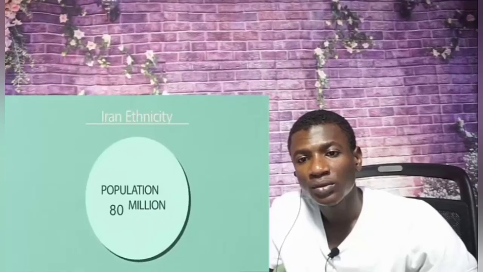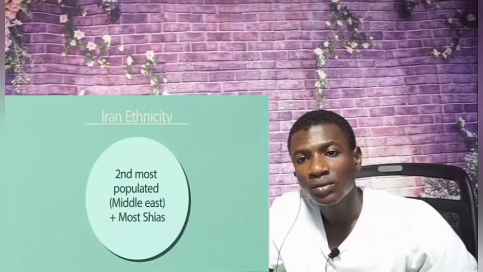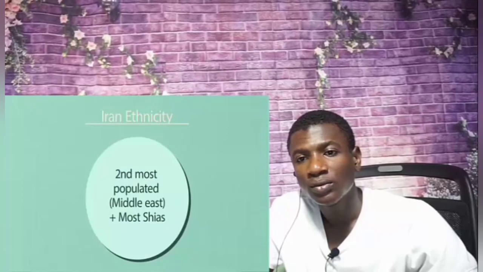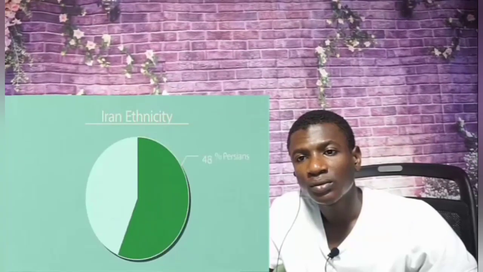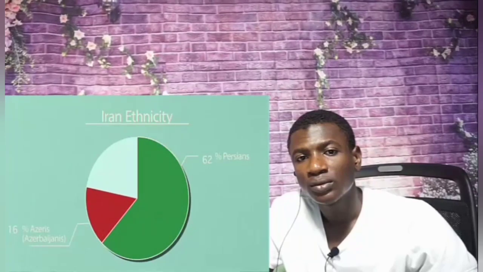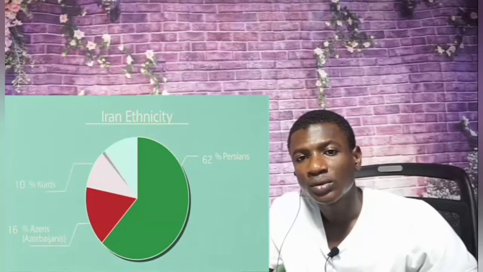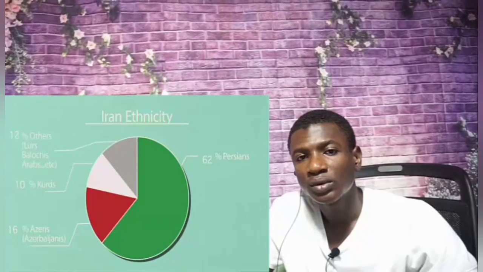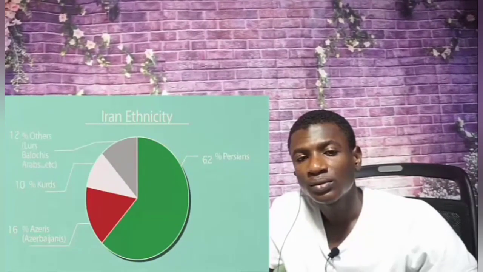Now, Iran is interesting because it's caught in this strange new transition period in which everything in the new generation of millennials has a tincture of subtle defiance. First of all, Iran has about 80 million people and is the second most populated country in the Middle East after Egypt and has the highest number of Shias in the world. About 62% of the country is ethnically Persian, whereas the second largest ethnic groups are the Azeris at about 16%, Kurds at about 10%, while the remainder is made up of smaller but noticeable groups like the Lurs, the Baluchis, Arabs, Turkic groups, and others.